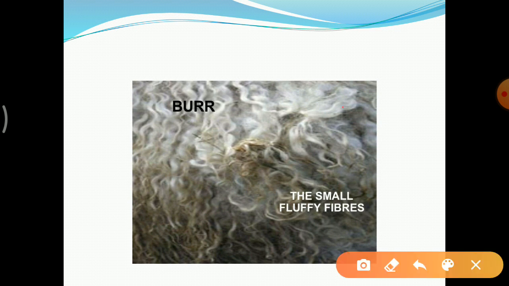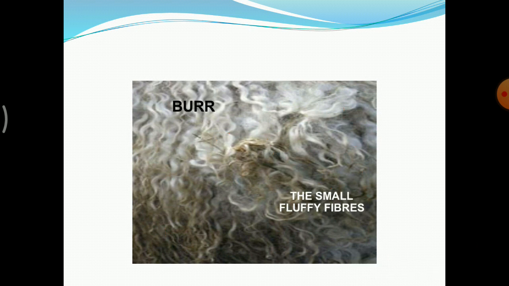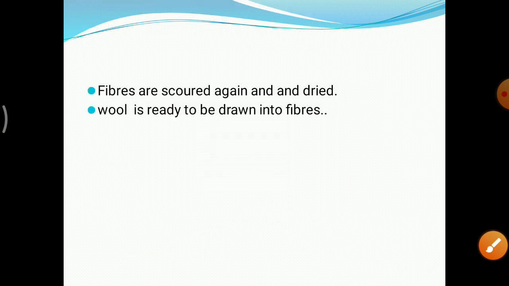See the small fluffy fibers, these are the burrs. The small tiny circular structures which you observed on your sweater are also called burrs. So we have to remove them.